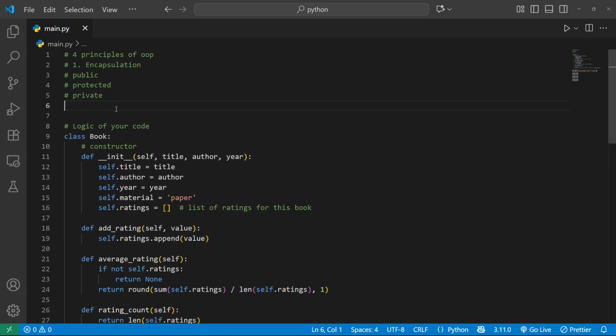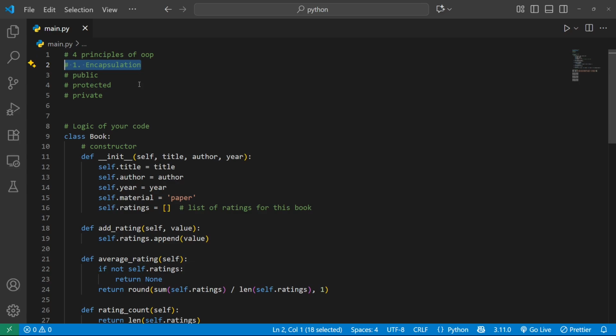Now guys, in this video I would like to speak about encapsulation. It means that OOP in Python has four basic principles of OOP. You can find these four principles in other programming languages as well, for example, in Java, in JavaScript, and so on. So, four principles of OOP, and the first principle is called encapsulation.